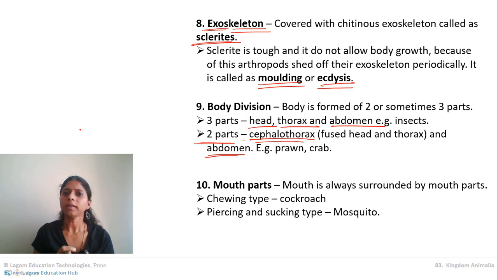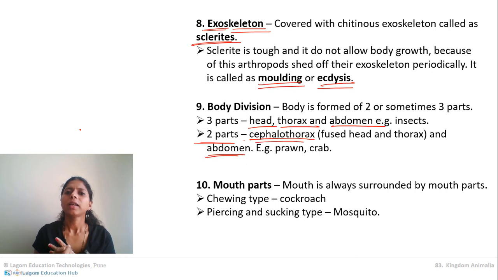Next, the mosquito, which also comes under arthropoda, sucks our blood. On the other hand, the honeybee collects nectar. Agree? On the other hand, the housefly sits on the food, dissolves that food and then sucks it.